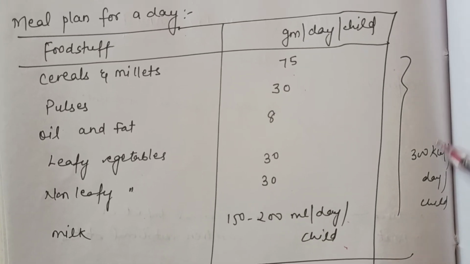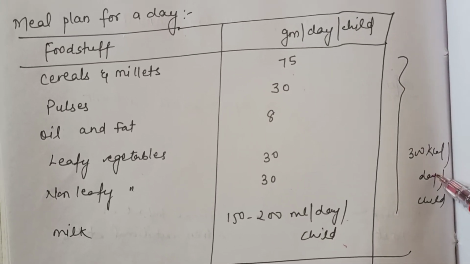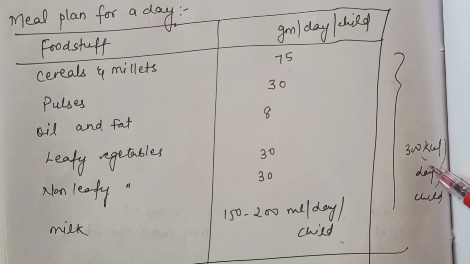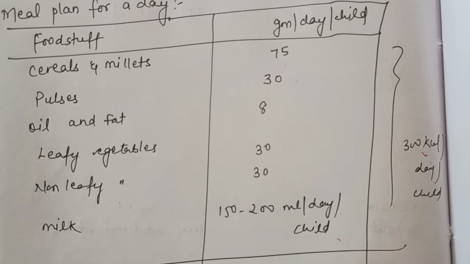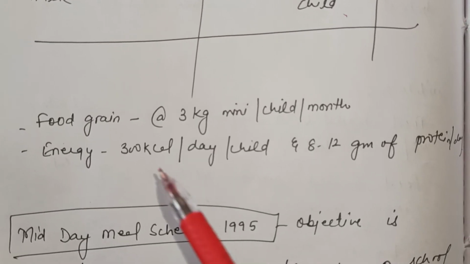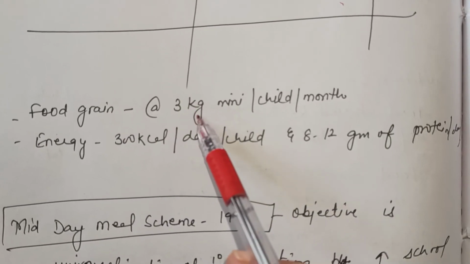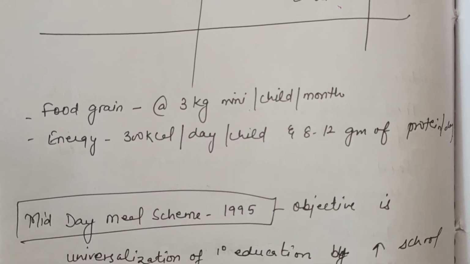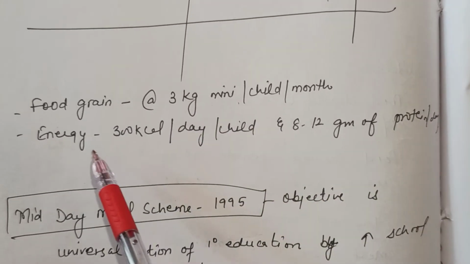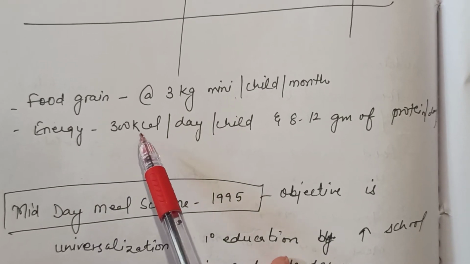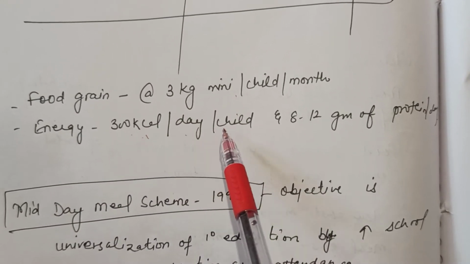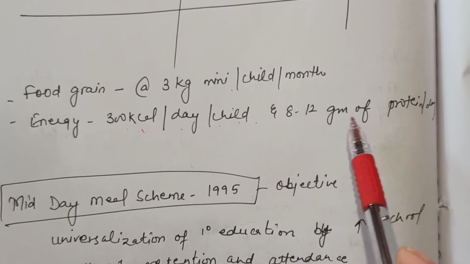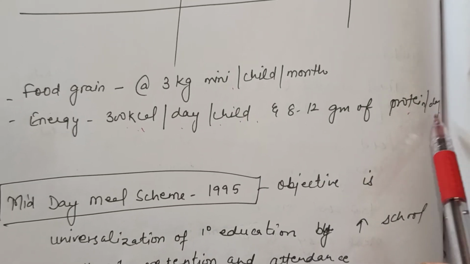The total energy that we are providing to the child is 300 kilocalories a day. The foodgrain that we are giving to a child is at the rate of 3 kg minimum per child per month. The energy that we are giving through the midday meal is 300 kilocalories per day per child and 8 to 12 gram of protein per day.